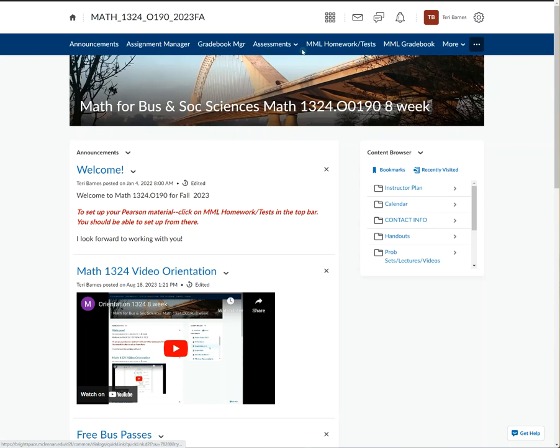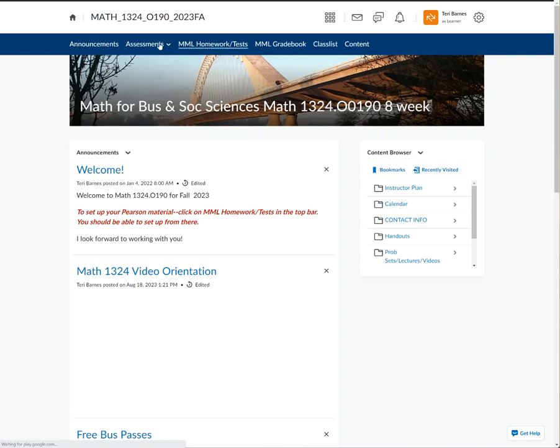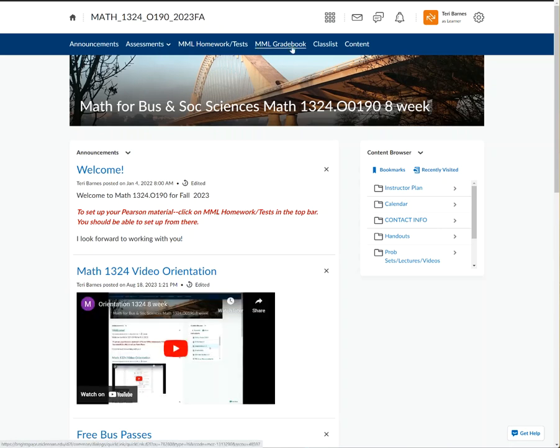The nav bar up here, let me change something, because right now it's my nav bar. Let me make it the one you're gonna see. Okay, so here's the nav bar: announcements, assessments, where you can look at attendance or your grades through Brightspace. This is where you'll do your homework and tests, and this is your math lab grade book. This is the one where the grades start, and they do get synced and will show up in the Brightspace area. And here's content, but I have put the content that you really need right here in this browser, so you can live right here mainly. Let's go look at some of these things.